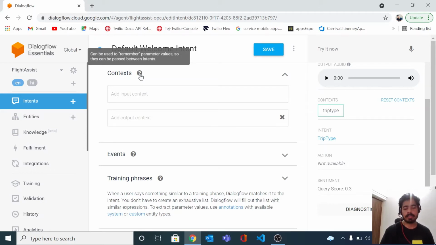Basically, in simple words, in real life, when we talk about something to someone, it's always referential, always related to something. We are talking about something in context. When I say that I like mangoes, the other person I'm talking to can say, yeah, I like them too. They come in winters, they come in the summers. I really like the taste of the mangoes and all those things. When we have this conversation, we define it once and keep referring to it with pronouns like they, them, and so on. So the other person actually knows what the context is, what I'm referring to. In simple words, that is context.